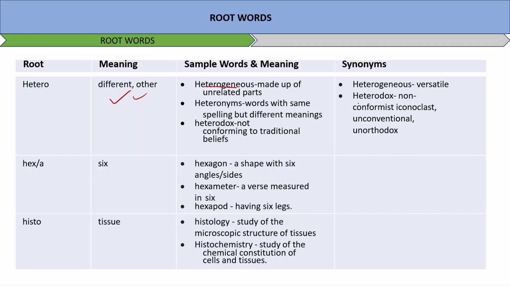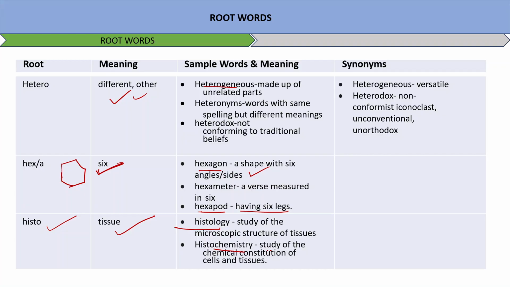Hex means six. Remember, hex, six sides, something which has six sides, hexagon. So the meaning of the word hex itself is six. Hexagon, a shape with six angles or sides. Hexameter, a verse measured in six. Hexapod, having six legs. Histo means tissue. Histology, study of microscopic structure of tissues. Histochemistry, study of chemical constitution of cells and tissues.